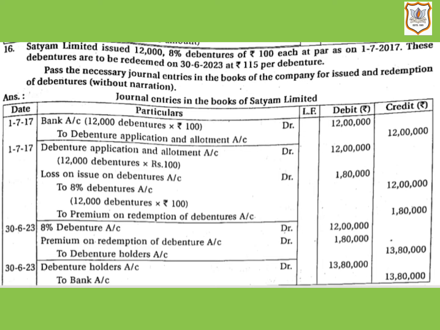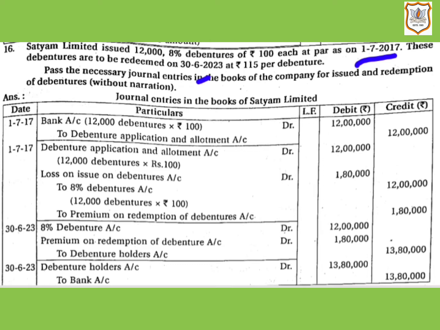Here is the question. Satyam Limited issued 12,000 8% debentures of rupees 100 each at par as on 1st July 2017. These debentures are to be redeemed on 30 June 2023 at rupees 115 per debenture. Pass the necessary journal entries in the books of the company for issue and redemption of debentures without narration.